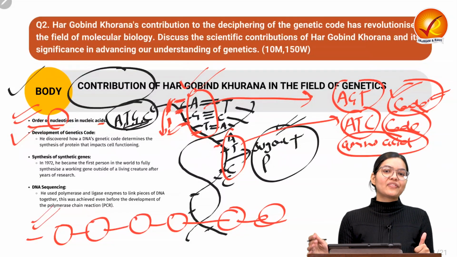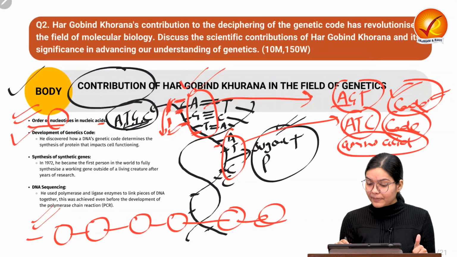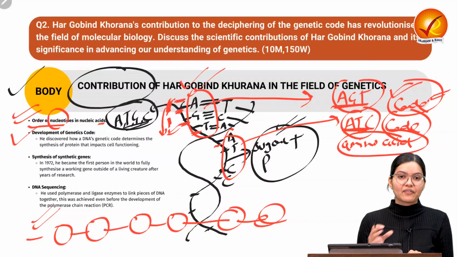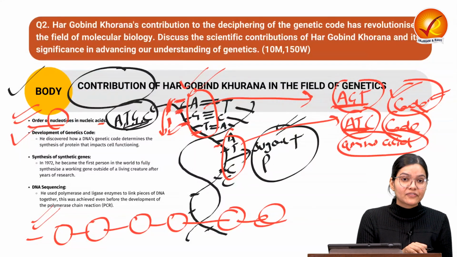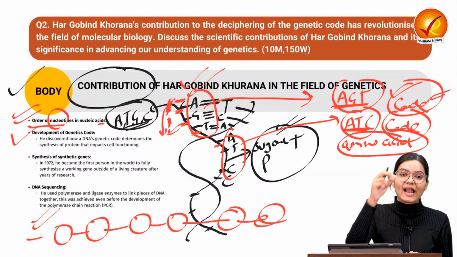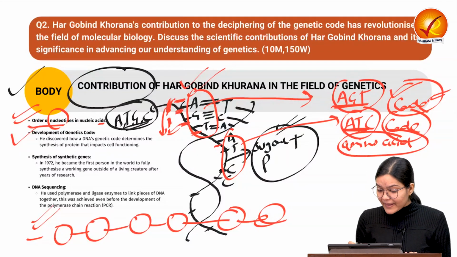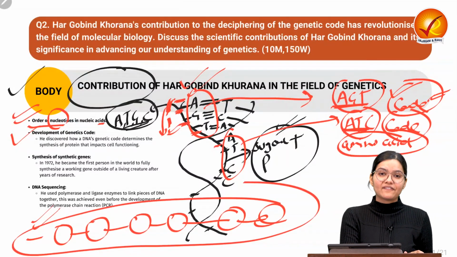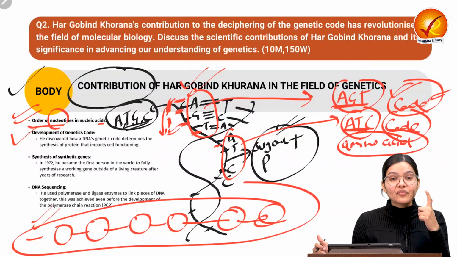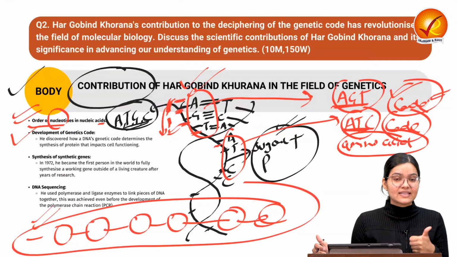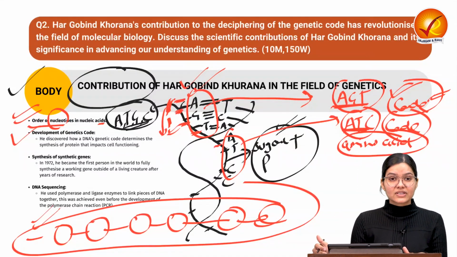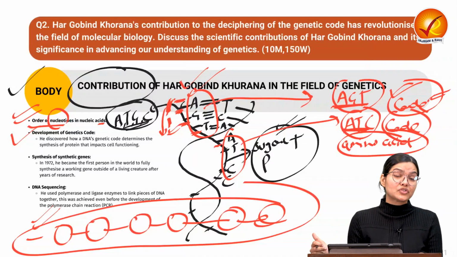So he was able to find out the triplet codons related to different kinds of sequencing. He was able to find out the codon responsible for the synthesis and formation of the amino acid, which ultimately forms the protein, and based on it you can decipher everything. So this development of genetic codes is a very important thing through which you can find out any kind of disease, any kind of issue. We are going to see in CRISPR-Cas, in the upcoming part of the question, how this codon revolutionized the field.